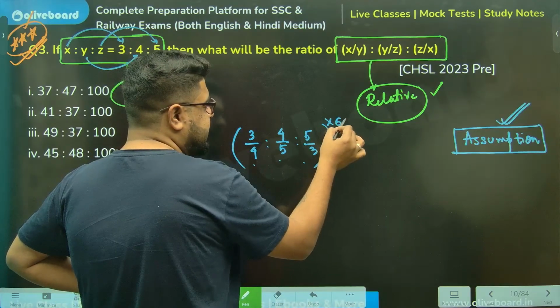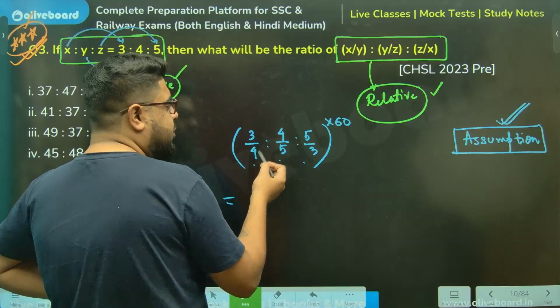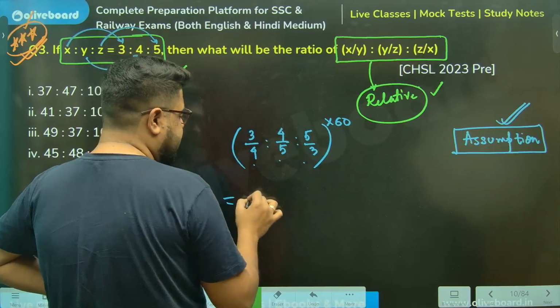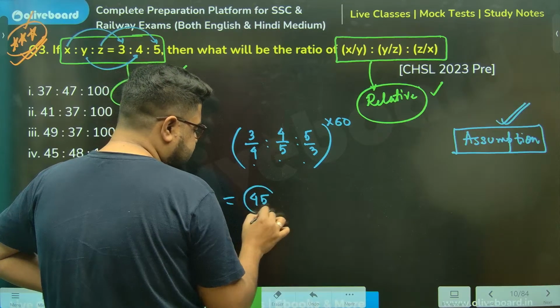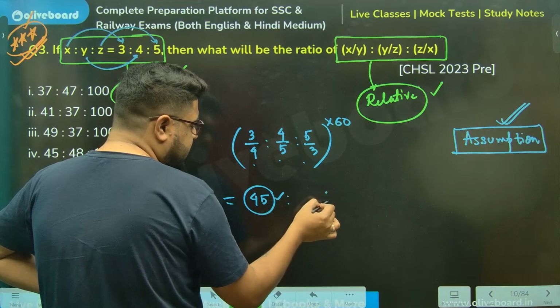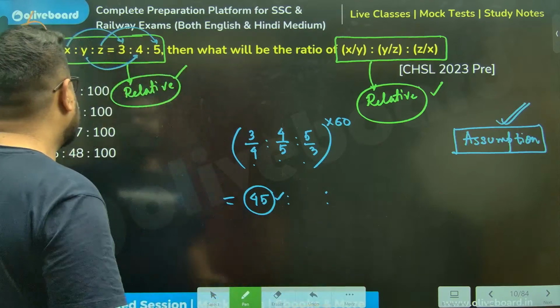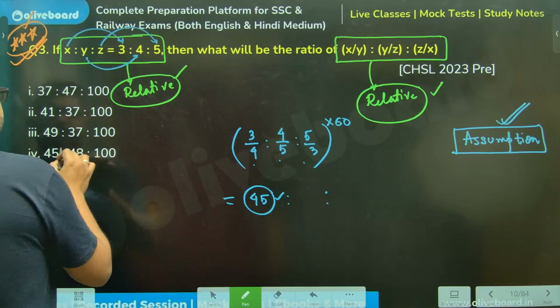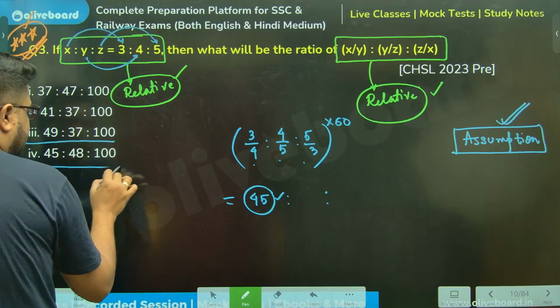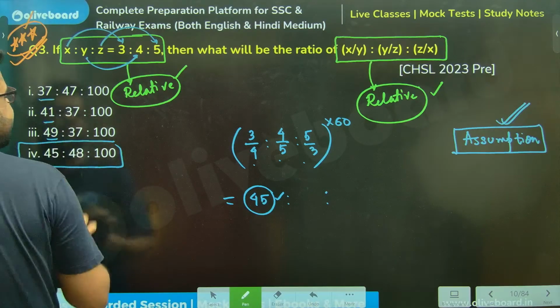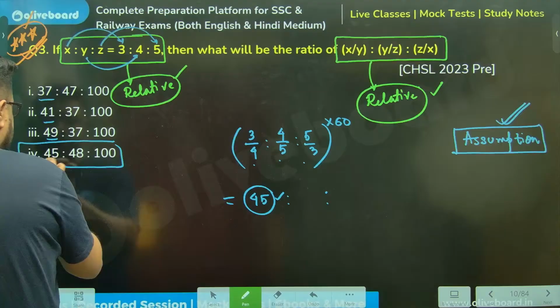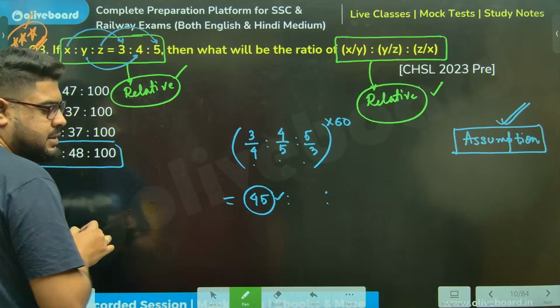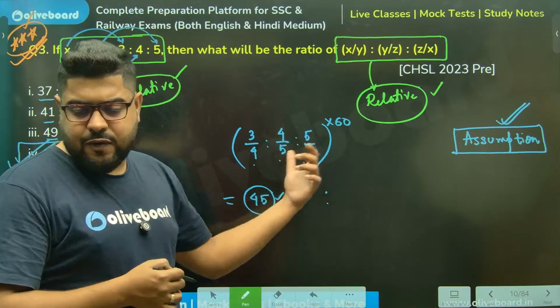That is 60, LCM. 15 3s are 45. Now once I got 45, I won't even look at anything else. Why? Because 45 is there in only one of the options in place of the first term. So that's my answer. I won't even calculate for the other two.